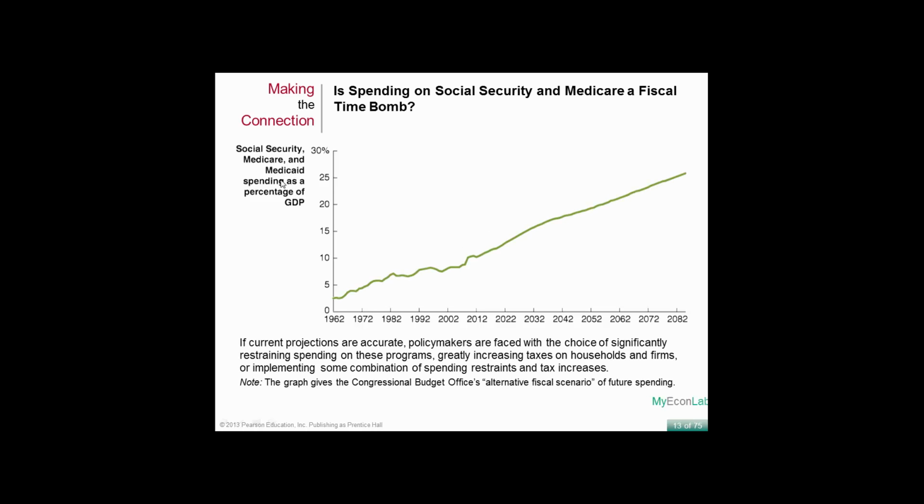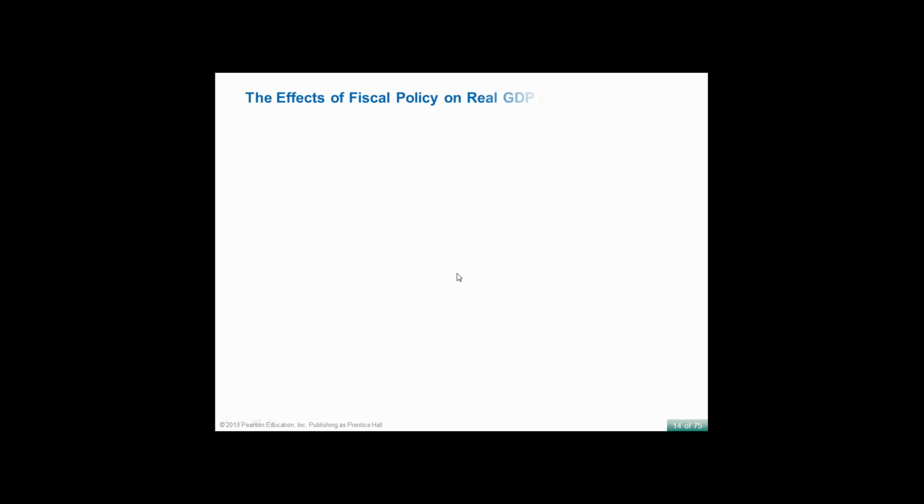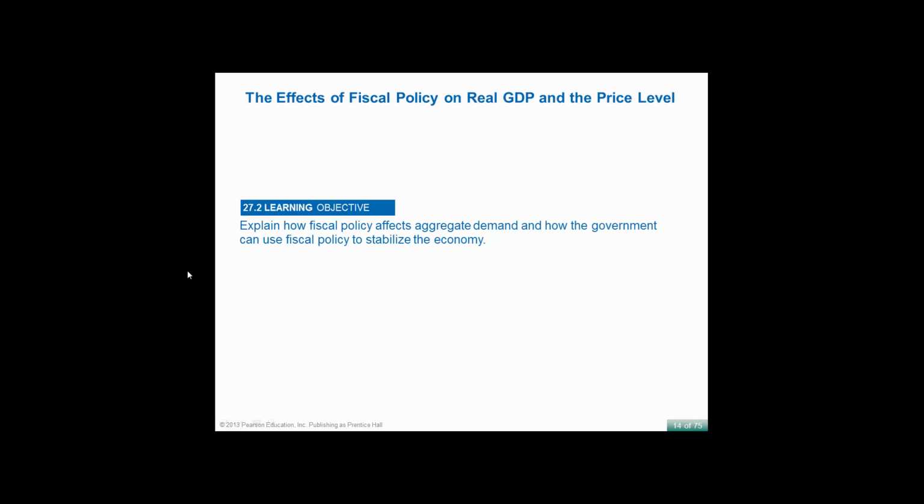Social Security and Medicare spending as a percentage of GDP. They predict that it will be more than 25% of all GDP. I bet you it's actually predicted to be more. I'll see if I can pull up a new one.